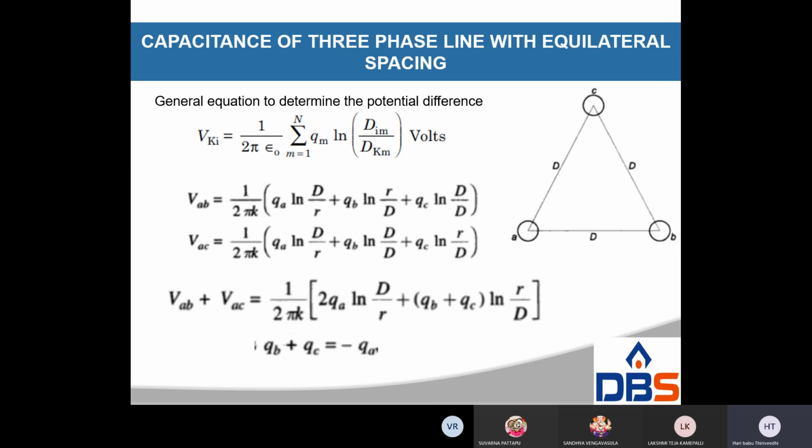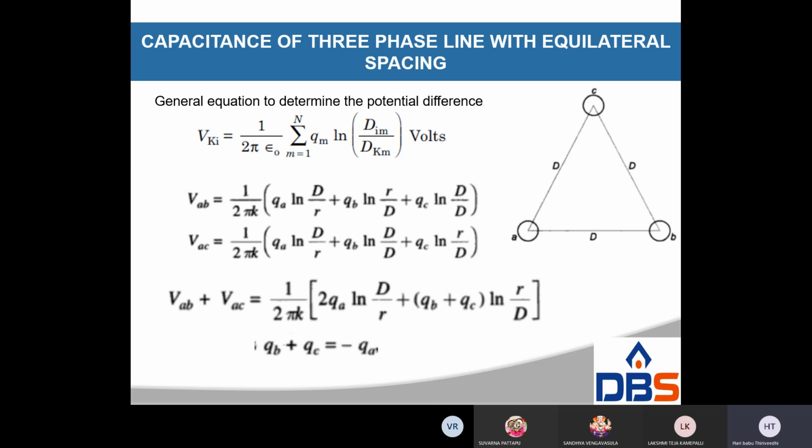The overall potential difference between the conductors A and infinite neutral plane is given by VAB equal to 1 by 2 pi k, QA into ln D by r, QB into ln r by D, QC into ln capital D by small d.